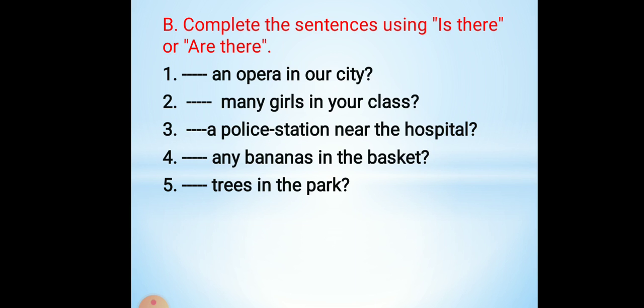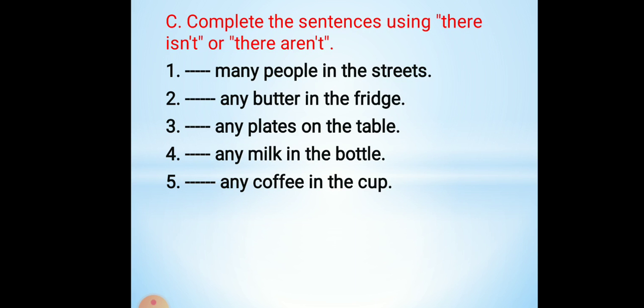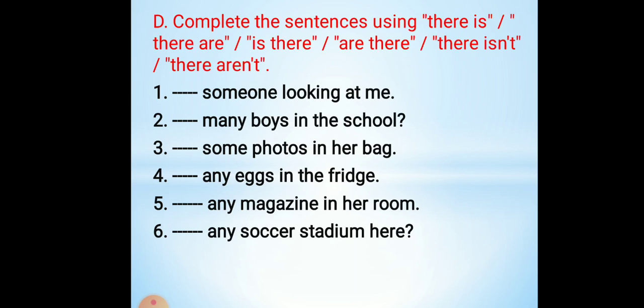In the second exercise, you will complete the sentences using is there or are there. Is there an opera in our city? It's an example. And are there many girls in your class? And so on. And in the third exercise, you will complete the sentences using there isn't or there are not. For example, there isn't any butter in the fridge, and there are not any plates on the table.